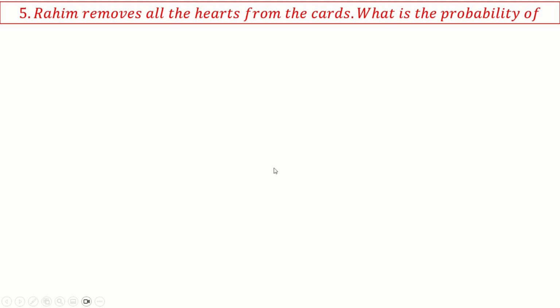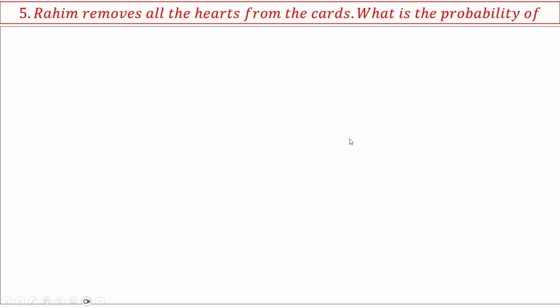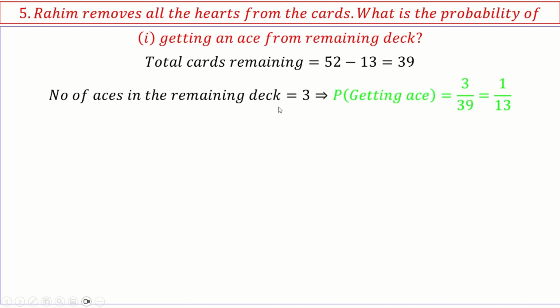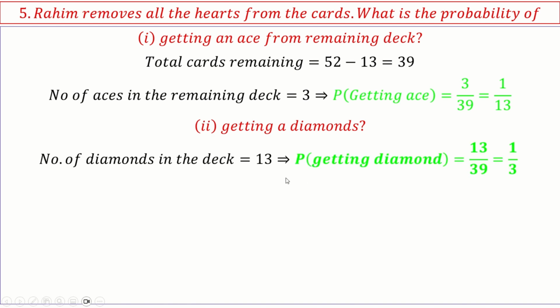Okay, next. Rahim removes all hearts from the cards. What is the probability of getting an ace from the remaining deck? So the remaining deck has how many cards? 52 minus 13, which is 39 cards. And the number of aces is 3 in that. So the probability of getting an ace is 3 by 39, which is 1 by 13. Getting a diamond: how many diamonds are there? 13 diamonds. So 13 by 39, which is 1 by 3.